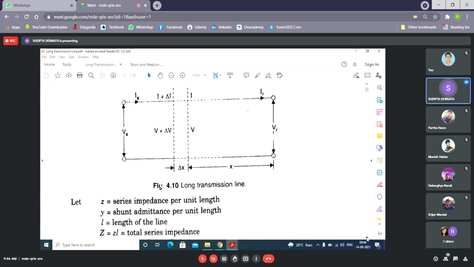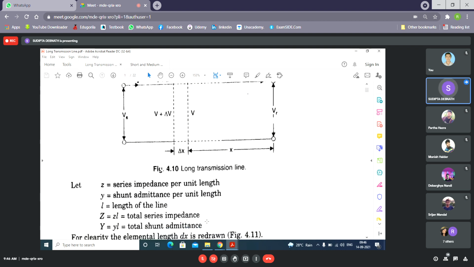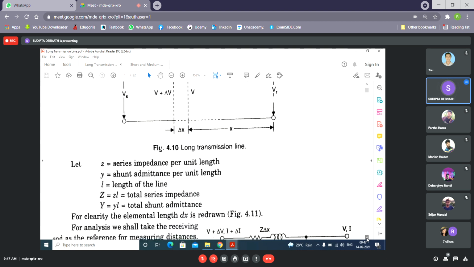See here, all the parameters are given, but we consider all the parameters per unit length. So small z is the series impedance per unit length, small y is the shunt admittance per unit length, and small l is the length of the line. So what is the total series impedance? It is small z into capital L, where L is the length of the line. Here the shunt admittance is already shown. Okay, so the capital letters are considered for totals, and small z and small y are considered per unit length.